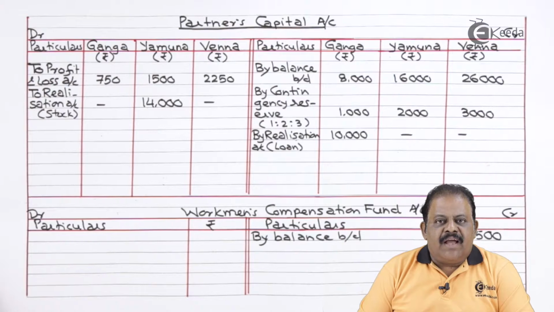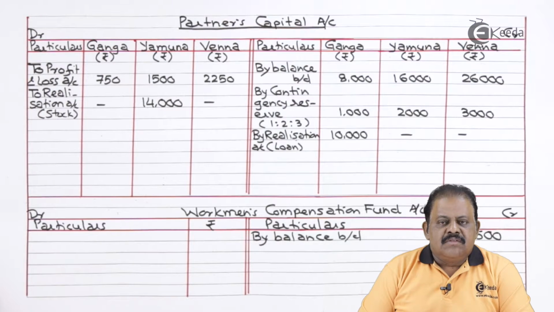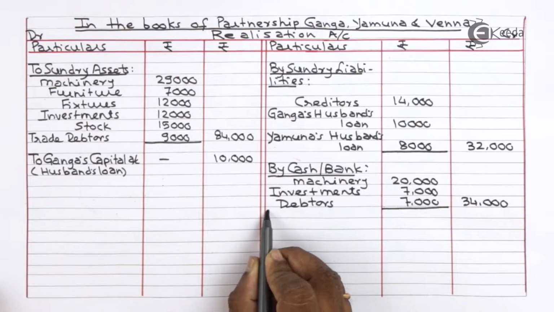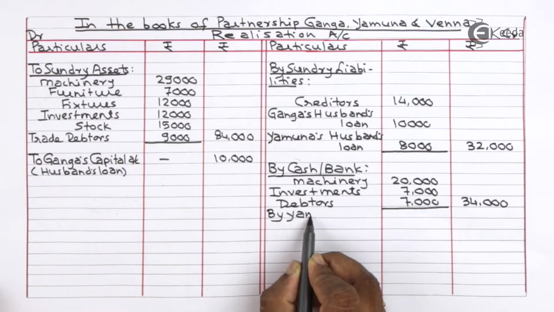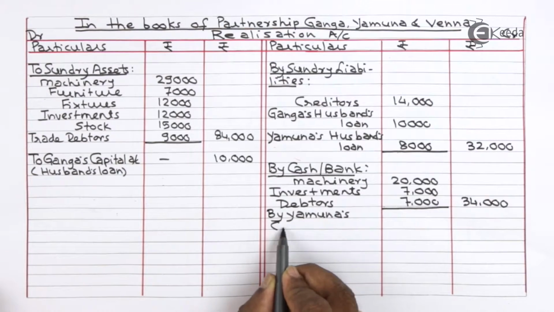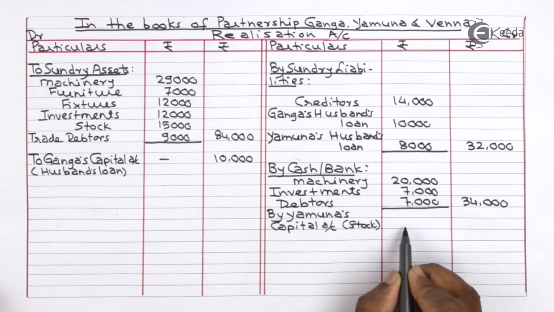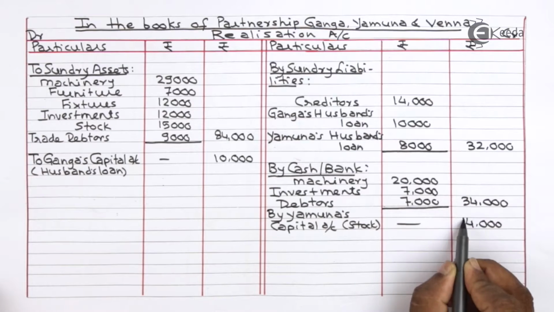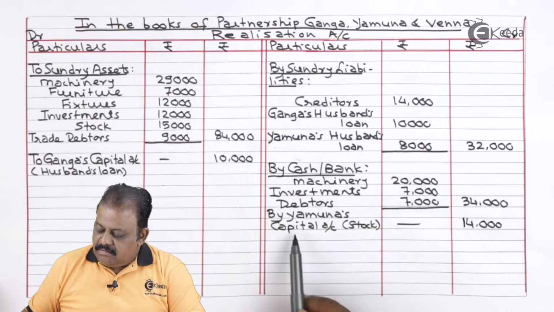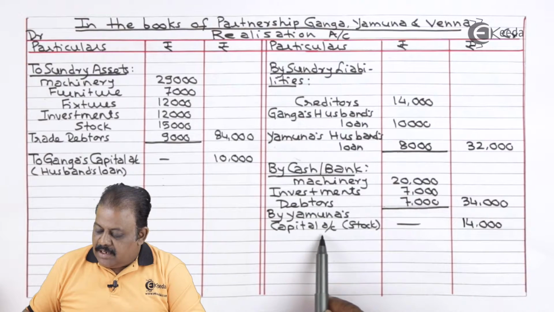It is taken over by her for 14,000. Loss 1,000 should not be separately recorded. It gets adjusted in realization account. This will have another effect in realization account on credit side. Realization account credit side by Yamuna's capital account.